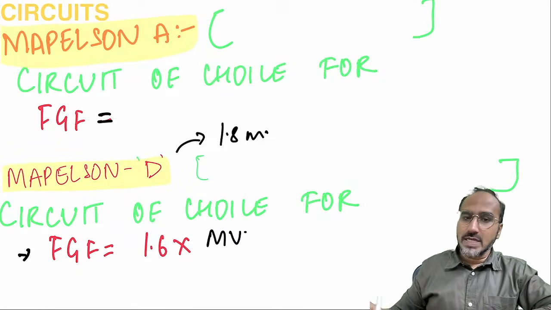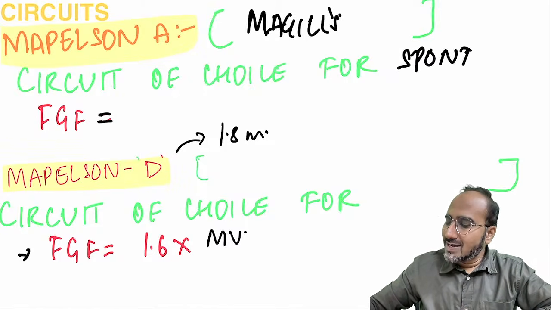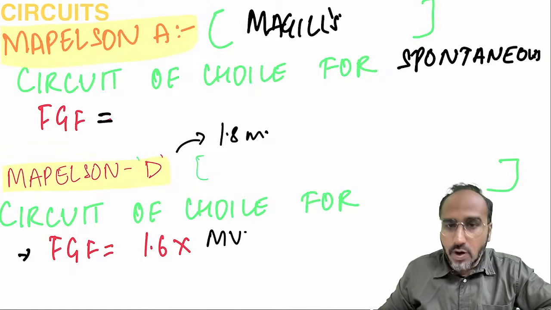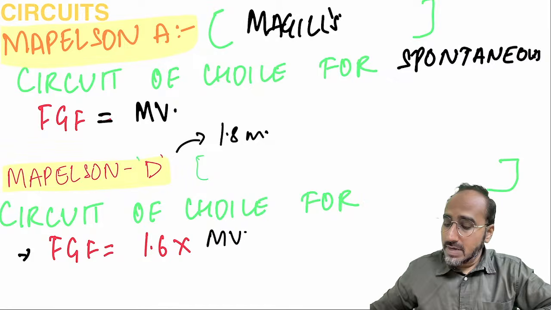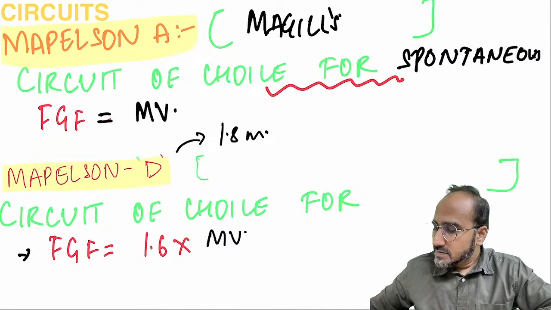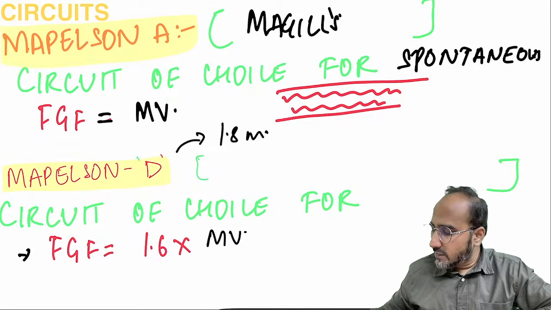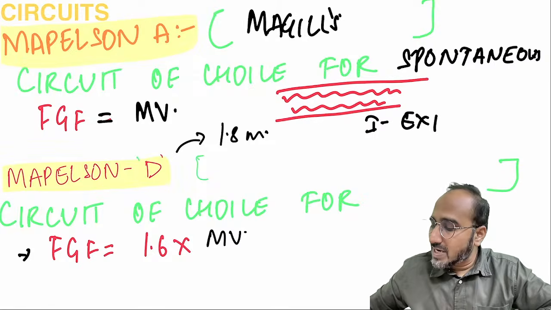So remember guys, Mapleson A circuit is called the Magill circuit, which is the circuit of choice for spontaneous ventilation. In order to avoid the risk of rebreathing, fresh gas flow should be equal to minute volume. But remember guys, Magill was the guy who did a modification with this circuit. What modification did he do? He added an inner tube. What was this inner tube responsible for? This is an important MCQ. In Mapleson A, the inner tube is responsible for expiratory gases and the outer tube is responsible for inspiratory gases.